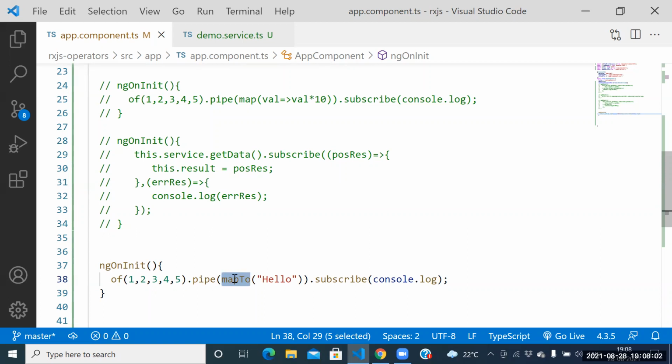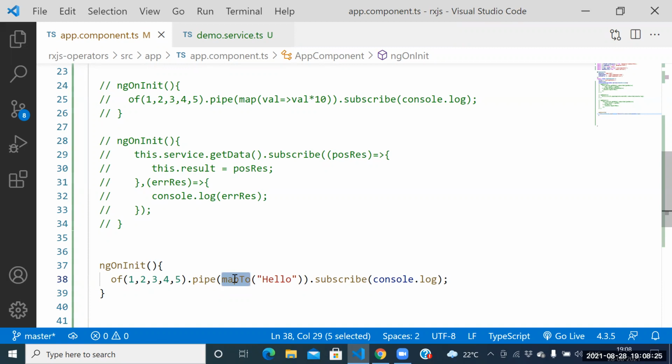Yes, sir. What is the difference between the map function and the mapTo function? The map function is used to manipulate the data. Map is used to manipulate the original observable result. And the mapTo function is used to count how many times the observable emits.